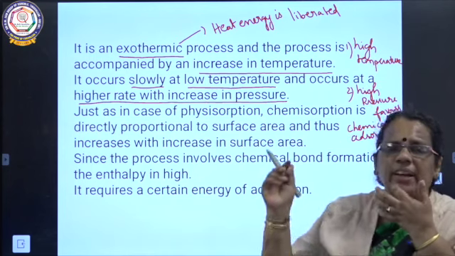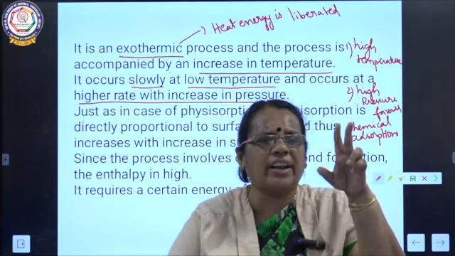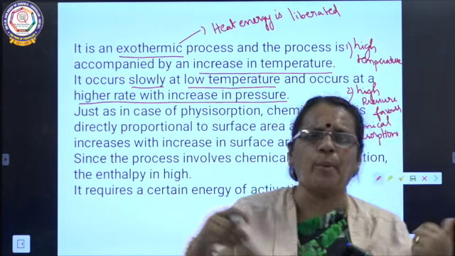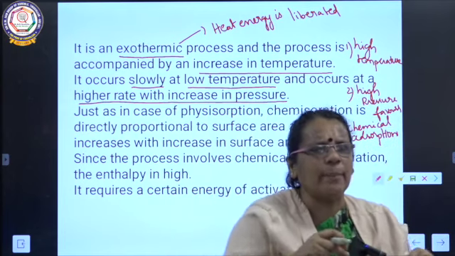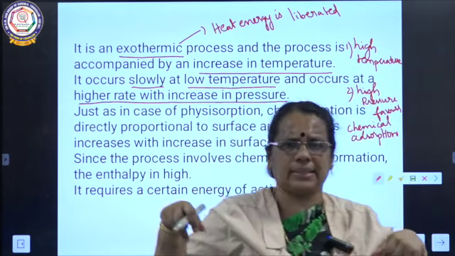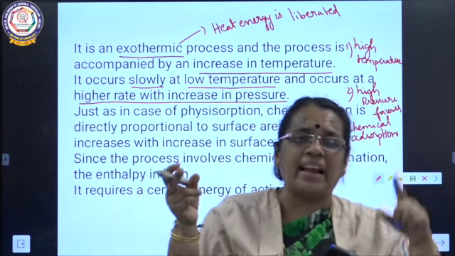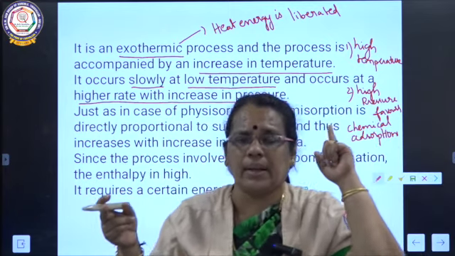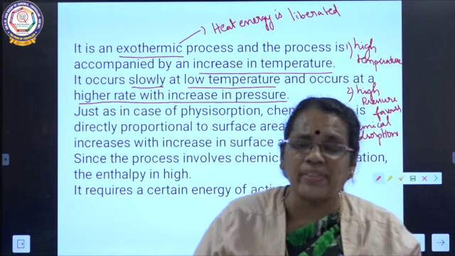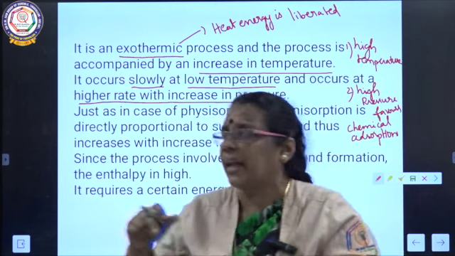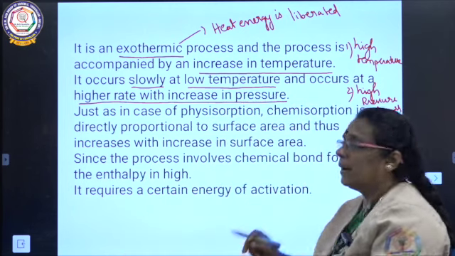So here, as we are discussing chemical adsorption, there are two conditions required: temperature and pressure. At low temperature, chemical adsorption is less. When you increase the temperature, chemical adsorption is greater. Even pressure plays a greater role. At high pressure, the extent of adsorption will be greater.